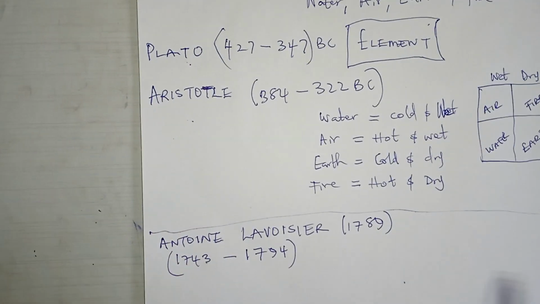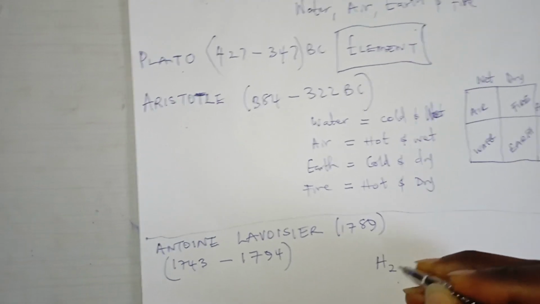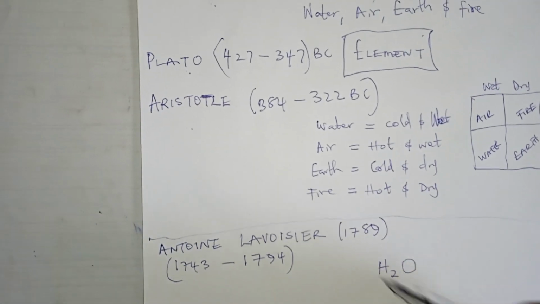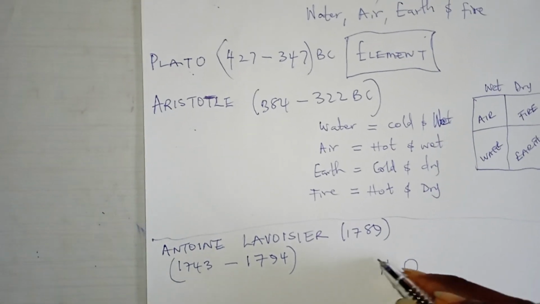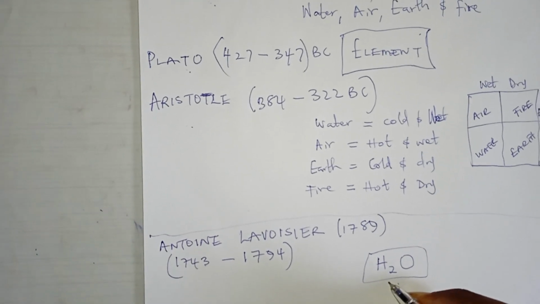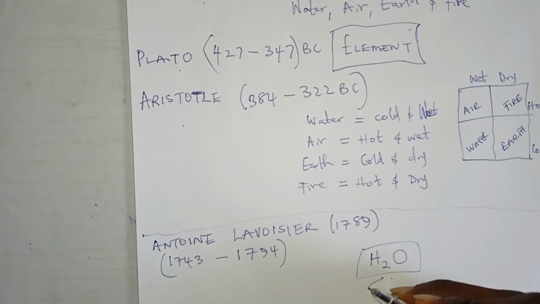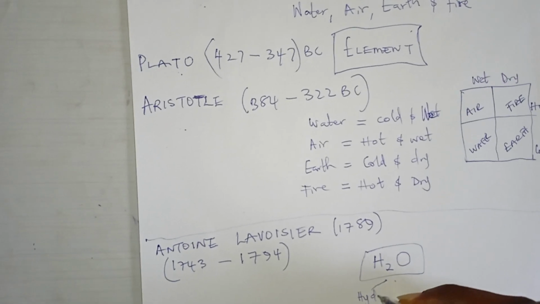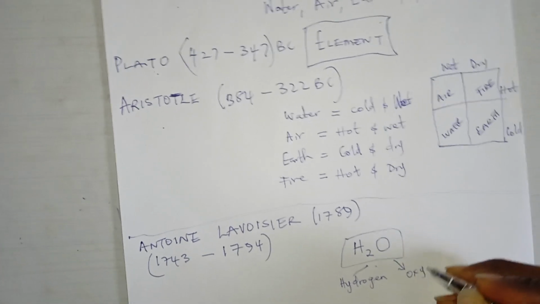That means that there's something that makes up that particular one. So he took water, H2O, that the previous generation was calling an element, and said that when it is passed over iron, he was able to get hydrogen and oxygen.